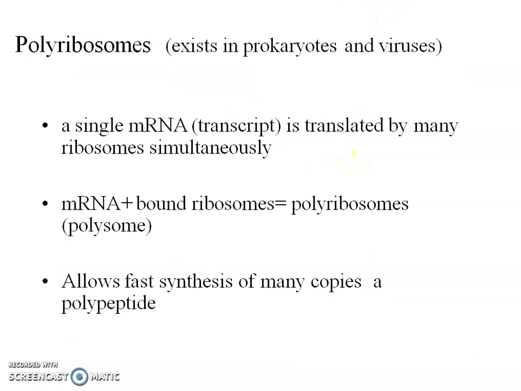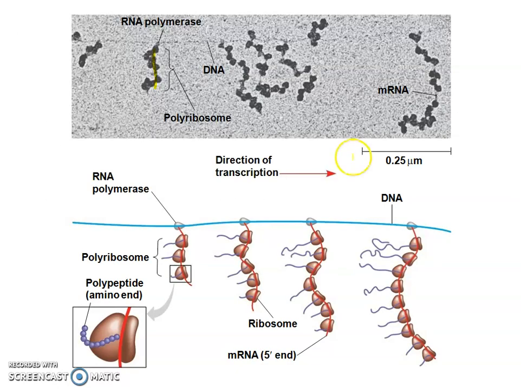Then come to the polyribosomes. These polyribosomes exist in prokaryotes and viruses. A single mRNA is translated by many ribosomes simultaneously. It allows fast synthesis of many copies. Here you can see how polyribosomes are attached to the mRNA, and then many copies of that same protein can be made.